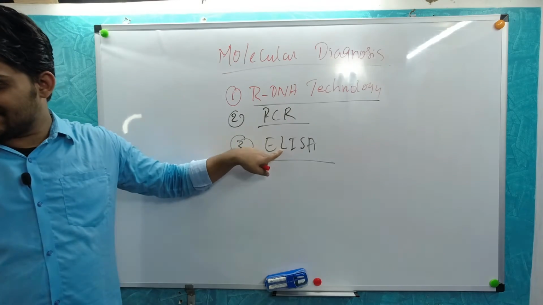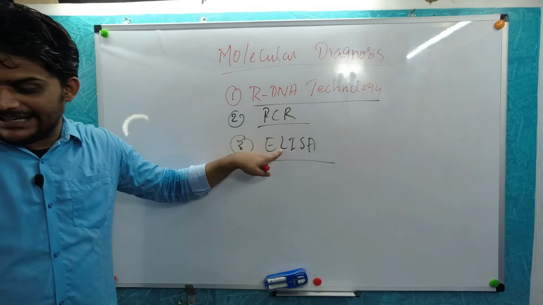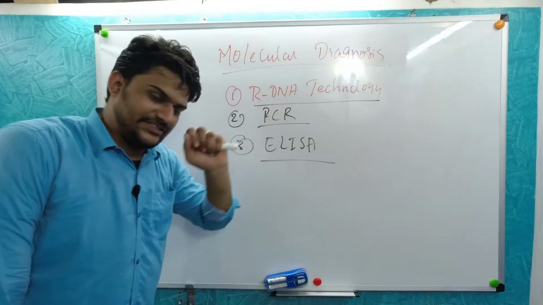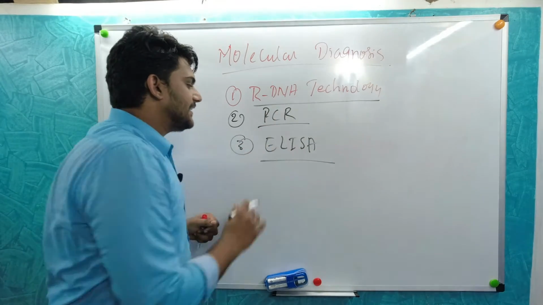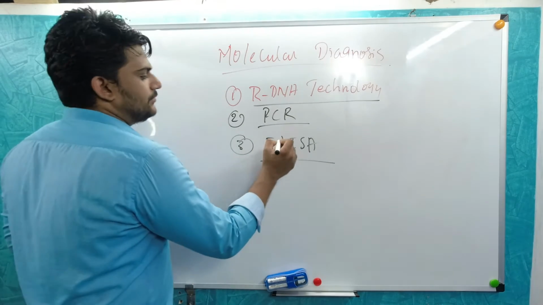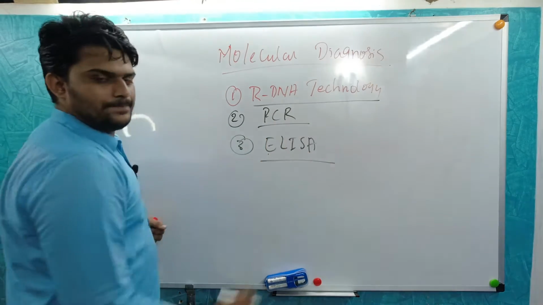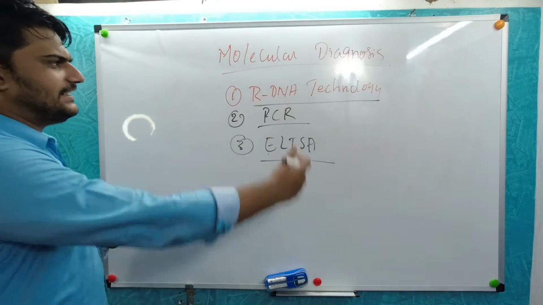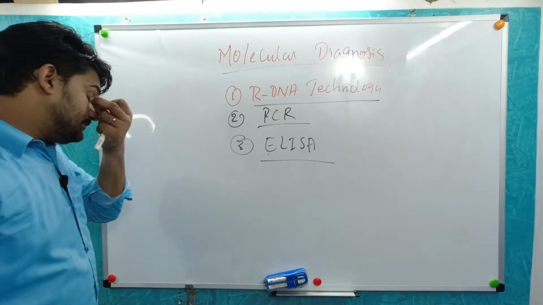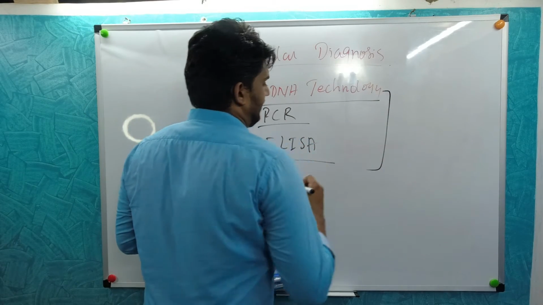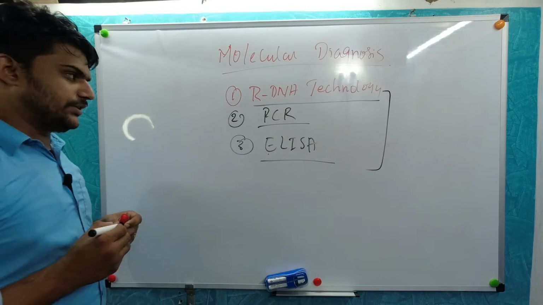Next, what about L? It is enzyme linked immunosorbent assay. ELISA means enzyme linked immunosorbent assay. PCR means polymerase chain reaction. rDNA, recombinant DNA technology. So using these three technologies, we can identify the diseases soon enough.